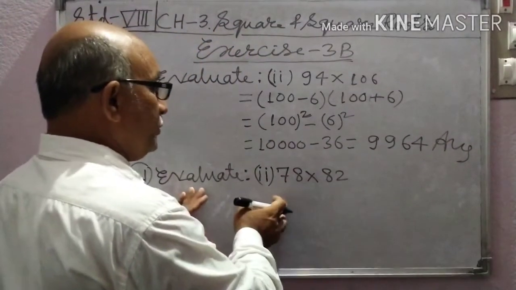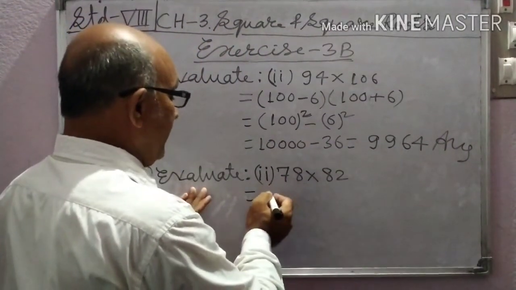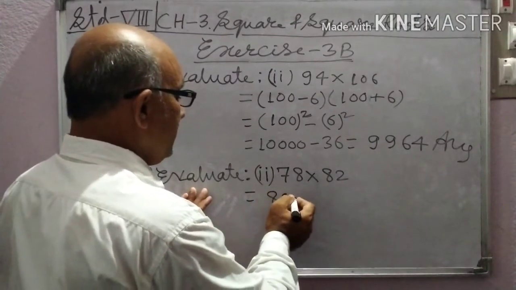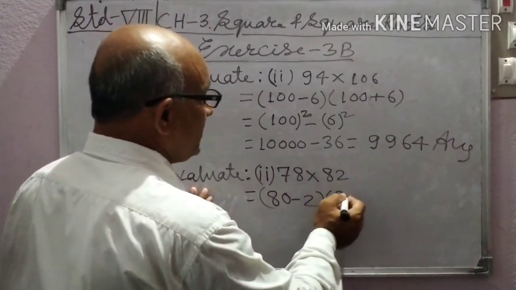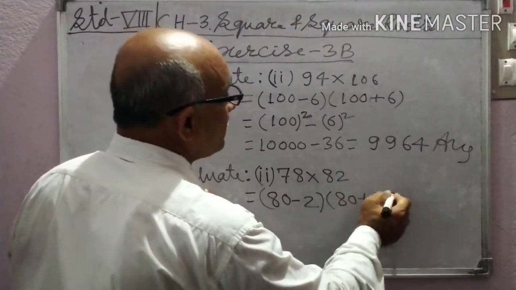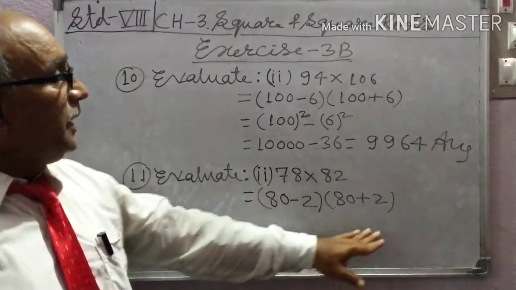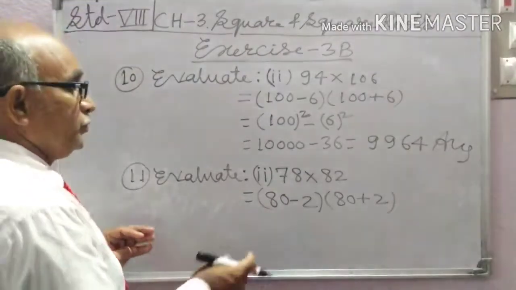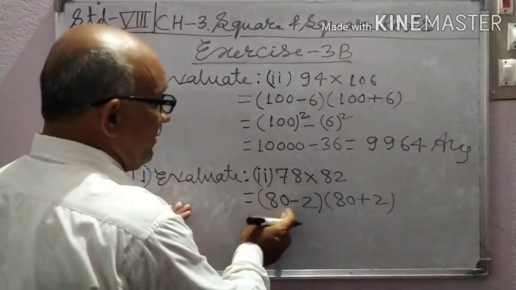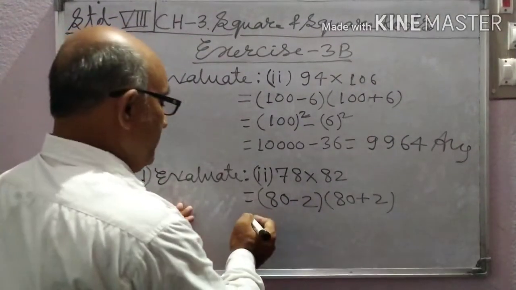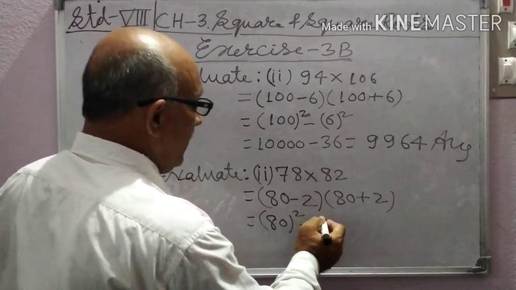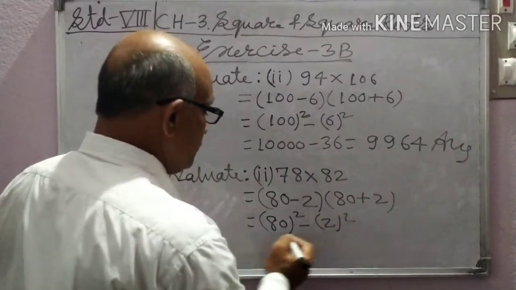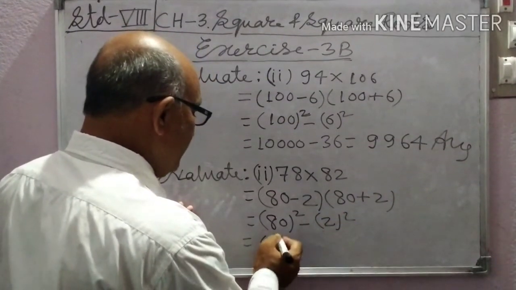Question 11: 78 into 82. 78 means 80 minus 2, and 82 means 80 plus 2. Now a minus b into a plus b, so a square: 80 square minus 2 square. 80 square, 8 8s are 64, 6,400.